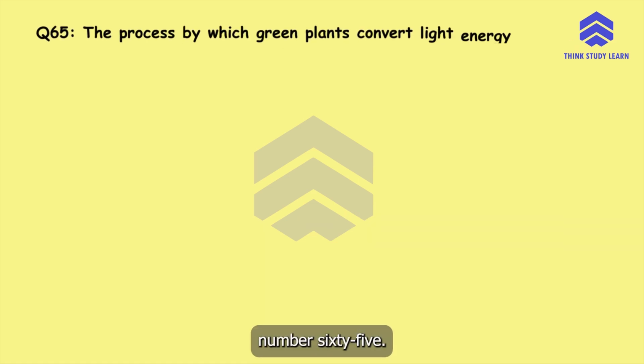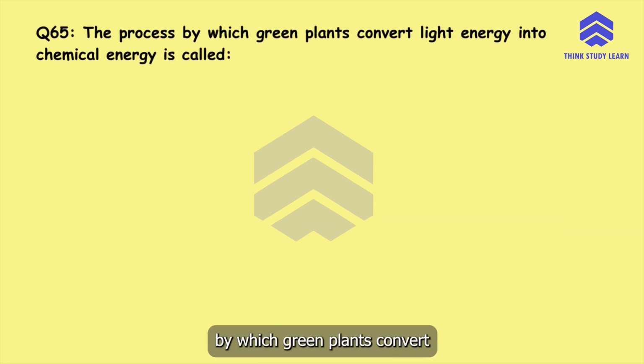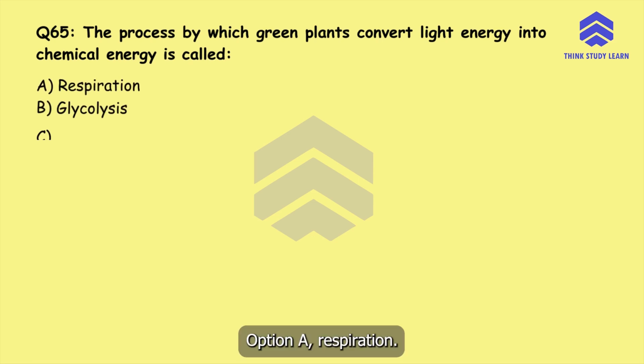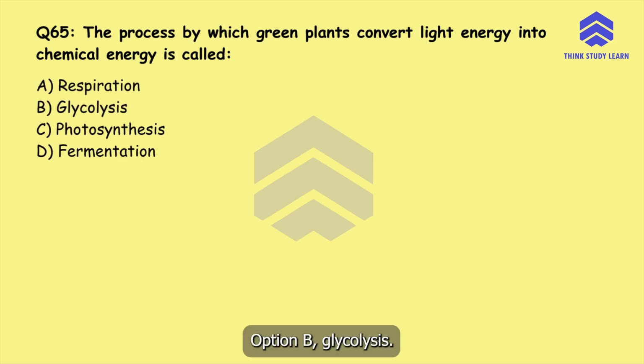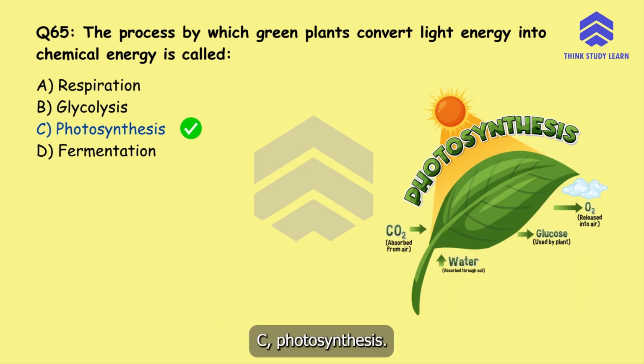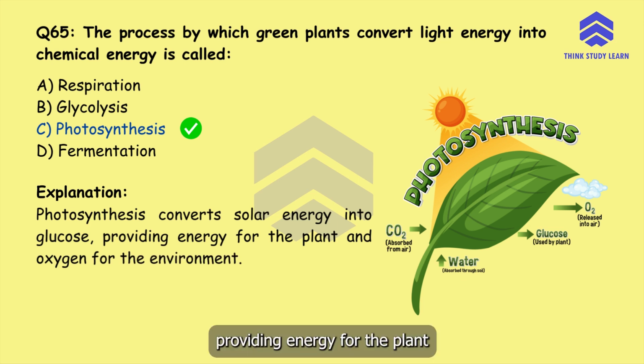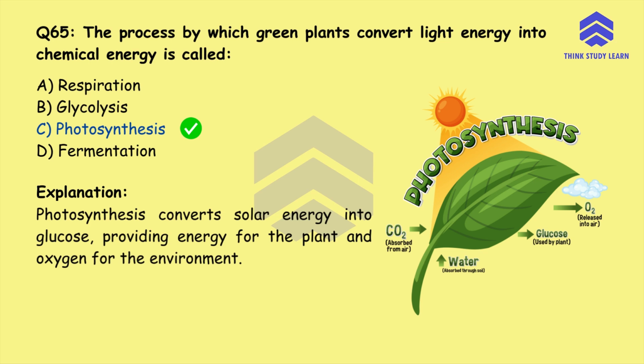Question number 65. The process by which green plants convert light energy into chemical energy is called option A, respiration, option B, glycolysis, option C, photosynthesis, or option D, fermentation. The correct answer is option C, photosynthesis. Photosynthesis converts solar energy into glucose, providing energy for the plant and oxygen for the environment.